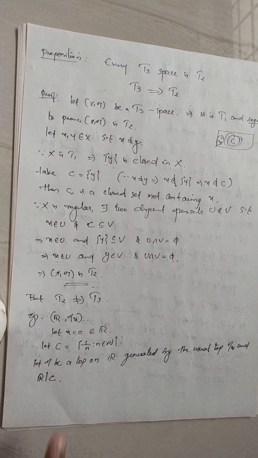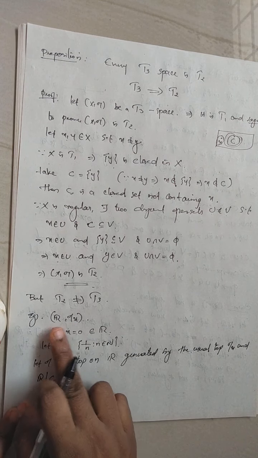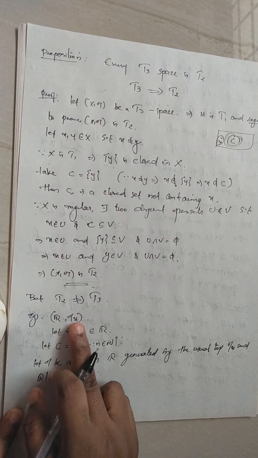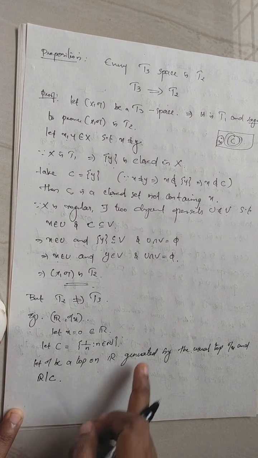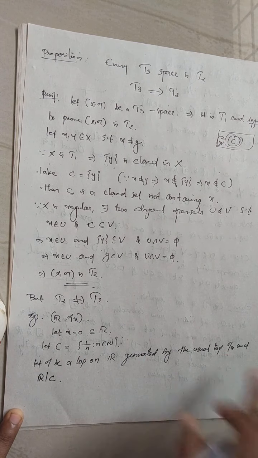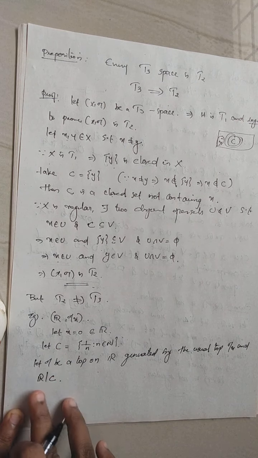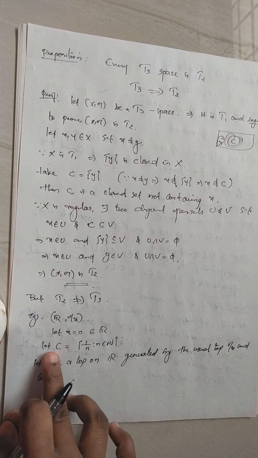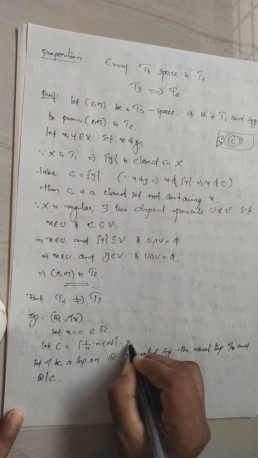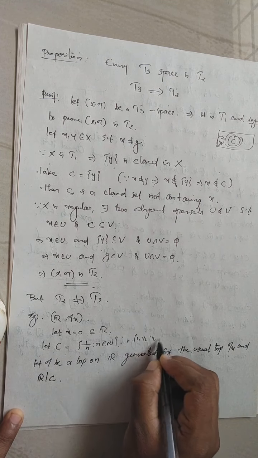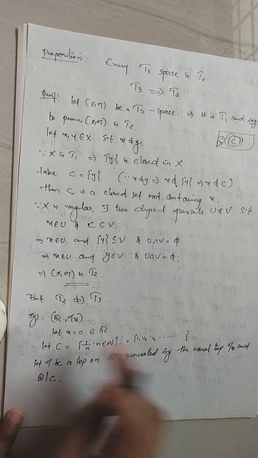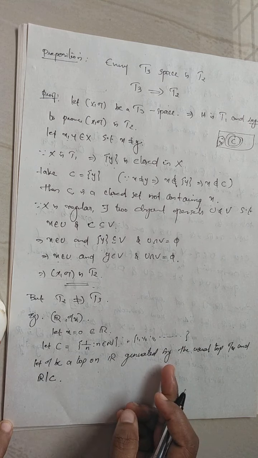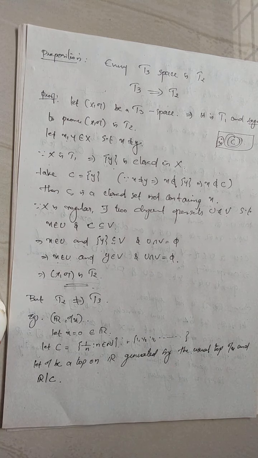Okay, this is the topology. You construct a topology tau generated by the usual topology tau u and the open set R minus C, where C is the set of all 1 by n, which is 1, 1 by 2, 1 by 3, 1 by 4, and so on. So we take the complement of this set with respect to the real line, then consider the topology generated by tau u and R minus C.